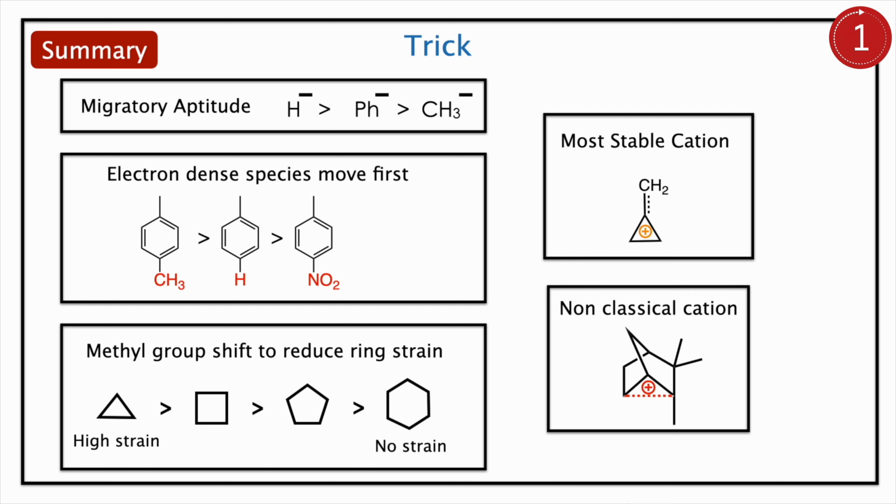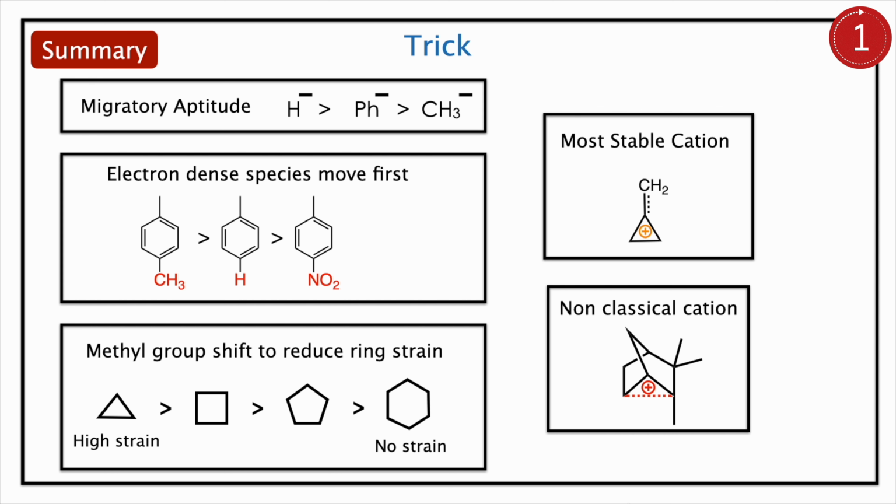Then we will summarize and learn a few tricks to remember. The migratory aptitude for rearrangement is hydride ion, then phenyl, then methyl. Electron-dense species move first. Electron-rich means an electron-donating group system. Electron-less-dense means an electron-withdrawing system. Then the most stable cation is the cyclopropyl group with CH2. It is the most stable cation because of resonance-like behavior.